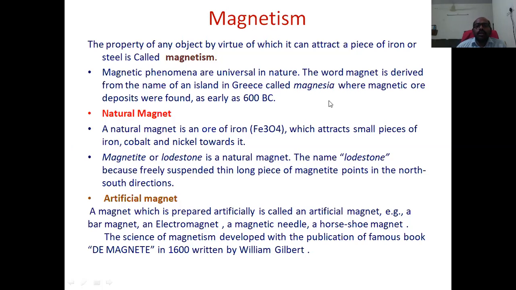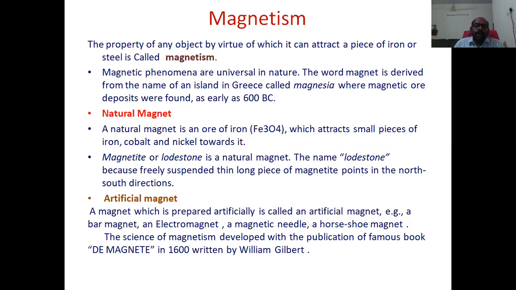That was the origin for the word natural magnet. So a natural magnet is an ore of iron which attracts small pieces of iron, cobalt, nickel towards it. That is the natural magnet.